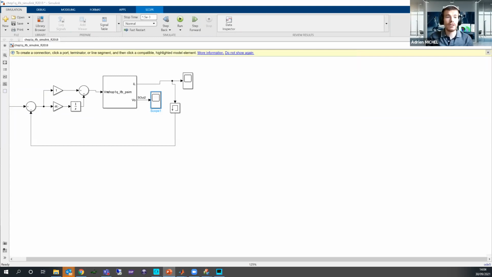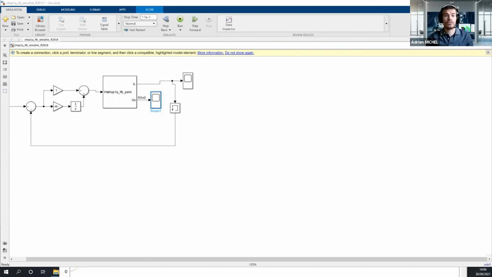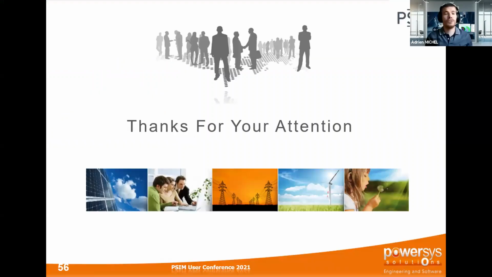So this is the main goal of this FMI. PSIM will have more interaction with other software. As you know, in general, in a company you have a lot of software. It could be 3D software, 2D software, 1D software. You can use CFD, you can use any external physics thanks to the FMI.